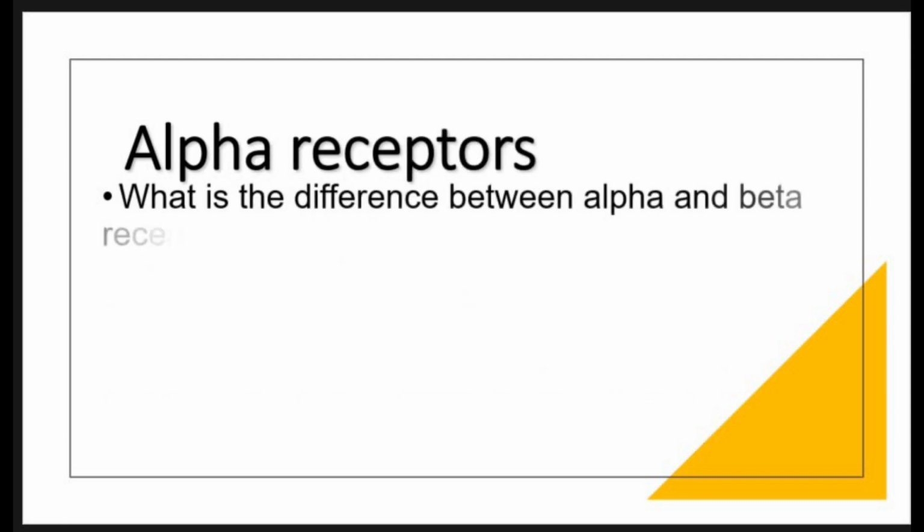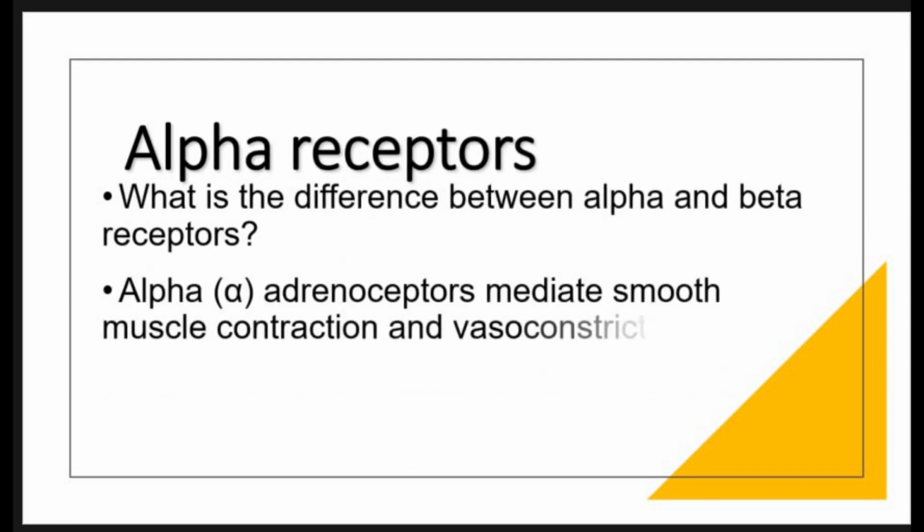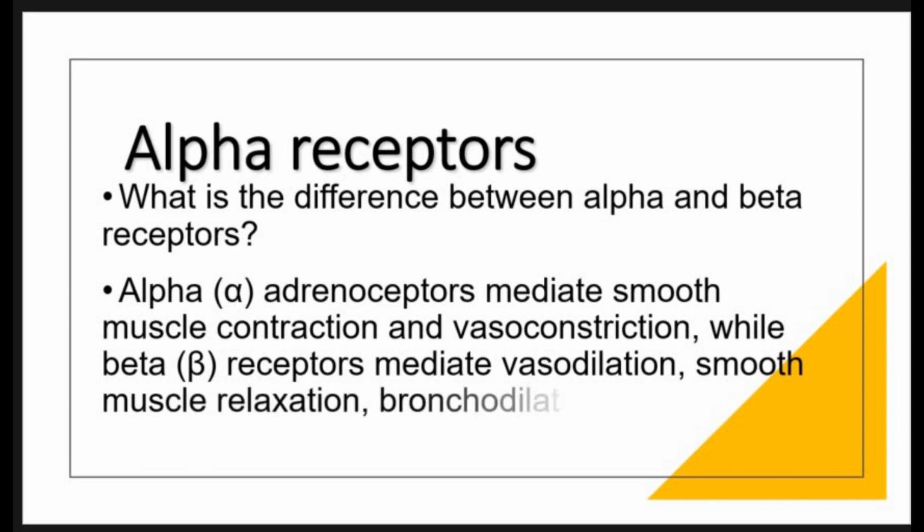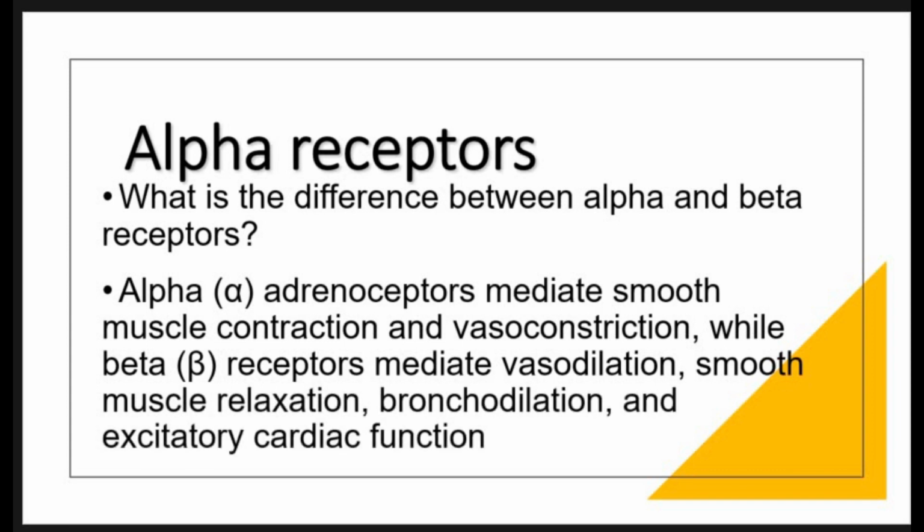What is the difference between the alpha receptors and beta receptors? Alpha adrenoreceptors mediate smooth muscle contraction and vasoconstriction, while beta receptors mediate vasodilation, smooth muscle relaxation, bronchodilation, and excitatory cardiac function.